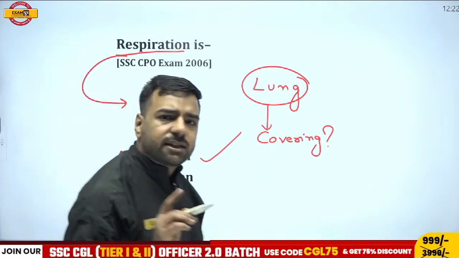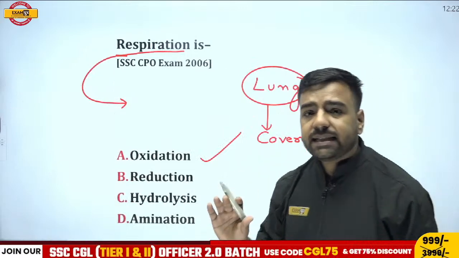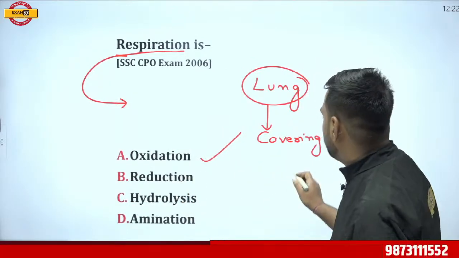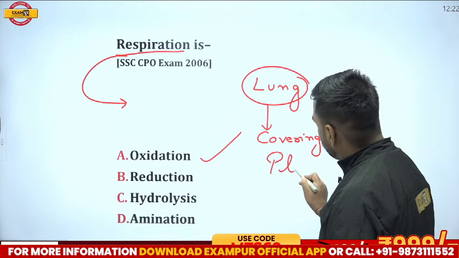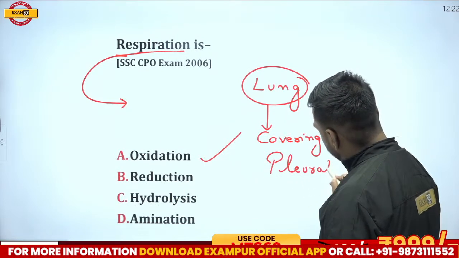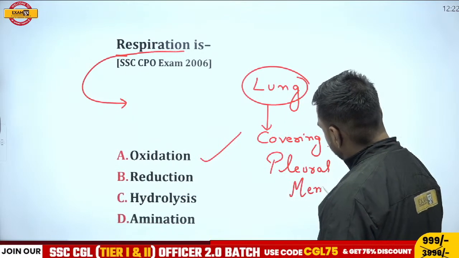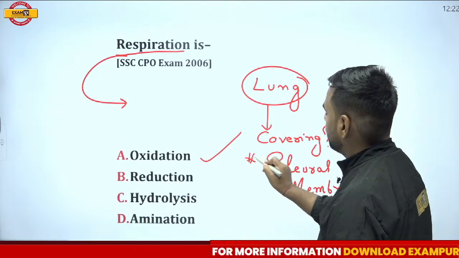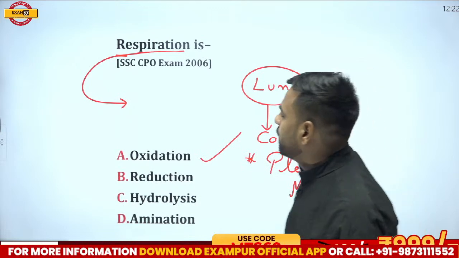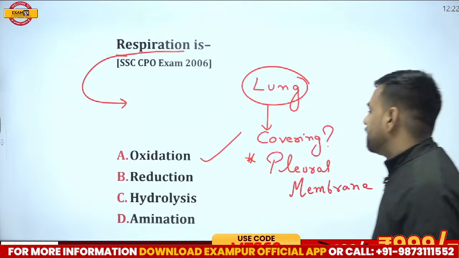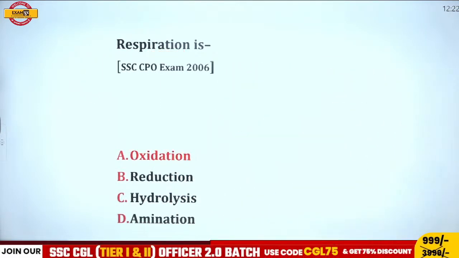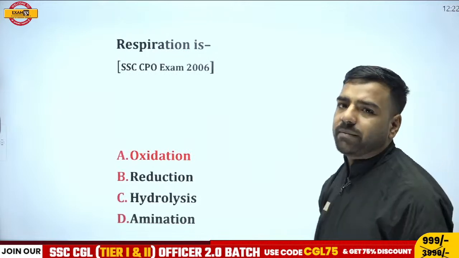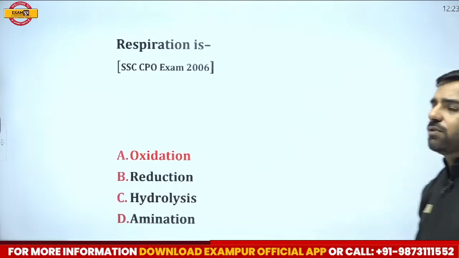If I talk about this particular part, that is the lungs, it is covered by a membrane that is known as the pleural membrane. What's that? That is the pleural membrane. You need to remember this part. Again, important question. So what I was talking about: respiration is what? It is oxidation. But if I talk about its covering, it is the pleural membrane. Let's move forward to the next question now.